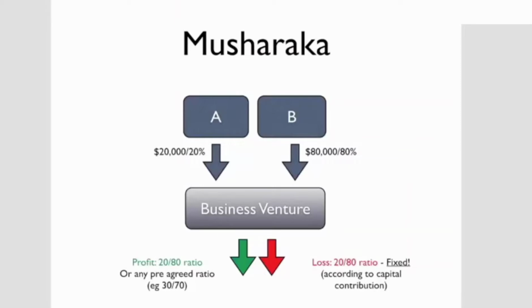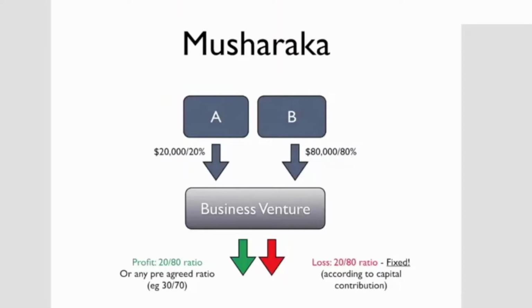So one of the primary rules is that profit can be negotiated. Before we start, we must agree on what the profit ratio is going to be. We have capital contribution, which is 20-80 in this case. However, different partners might choose to participate more or less in a business. We are permitted to change the profit ratio.